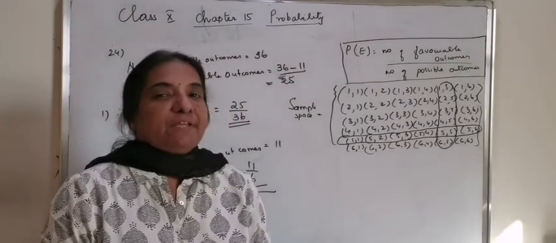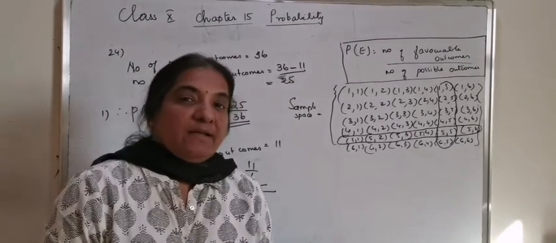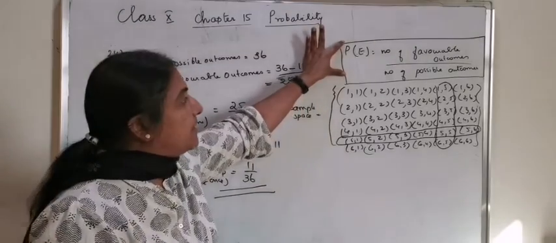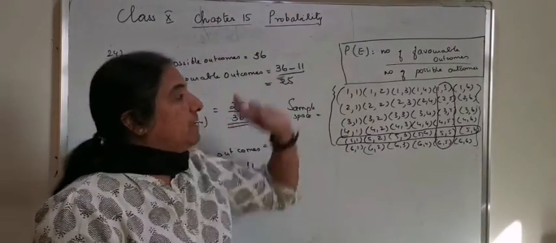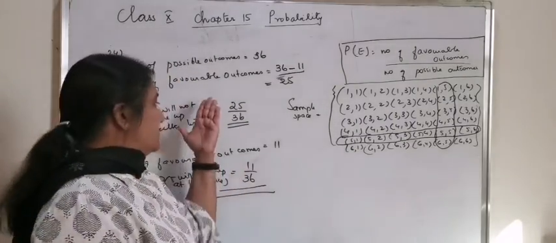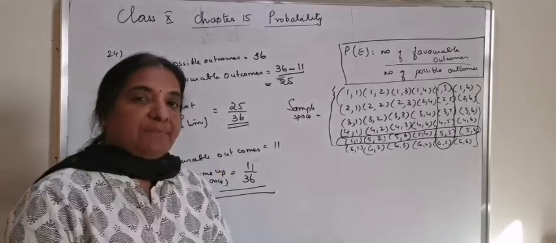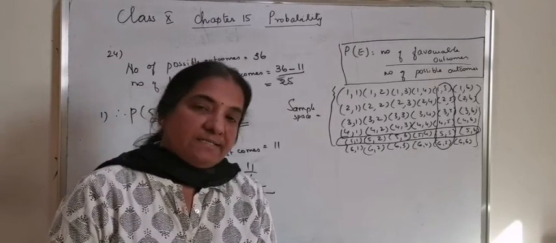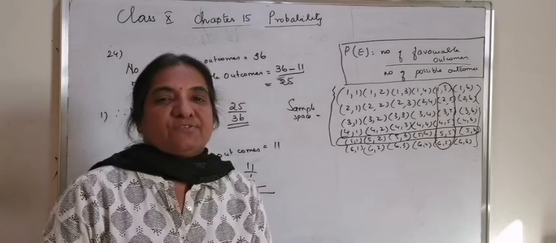By this, chapter 15 probability is also over. During the exam, for each question you should mention the statement: probability of an event is equal to number of favorable outcomes by number of possible outcomes. In many questions I have not written it, but for the exam you have to write the statement at least once in your answers. This completes the syllabus of Standard 10.